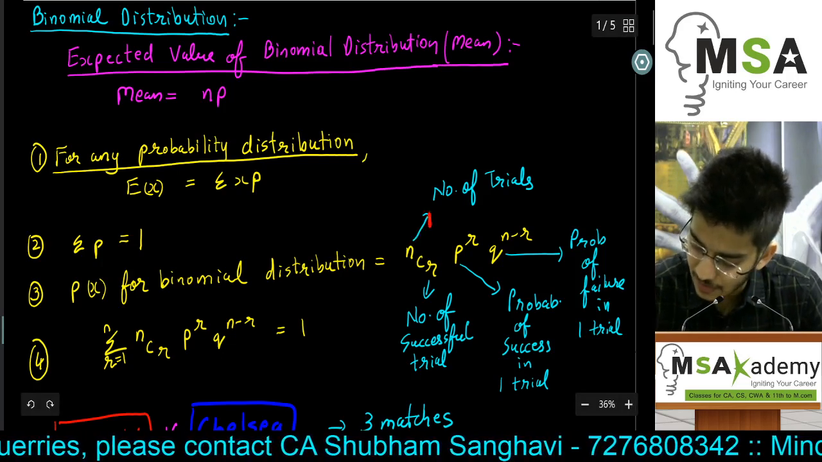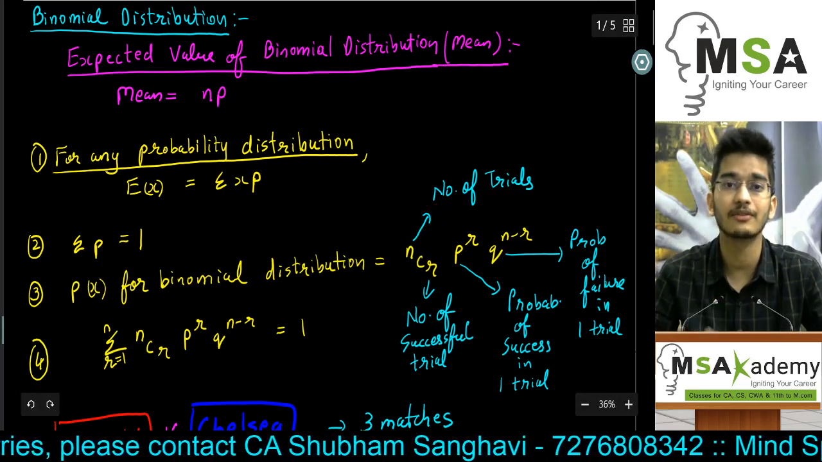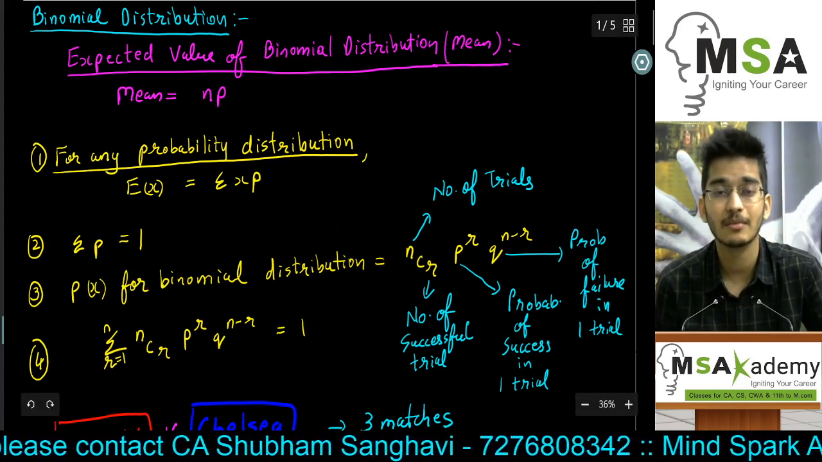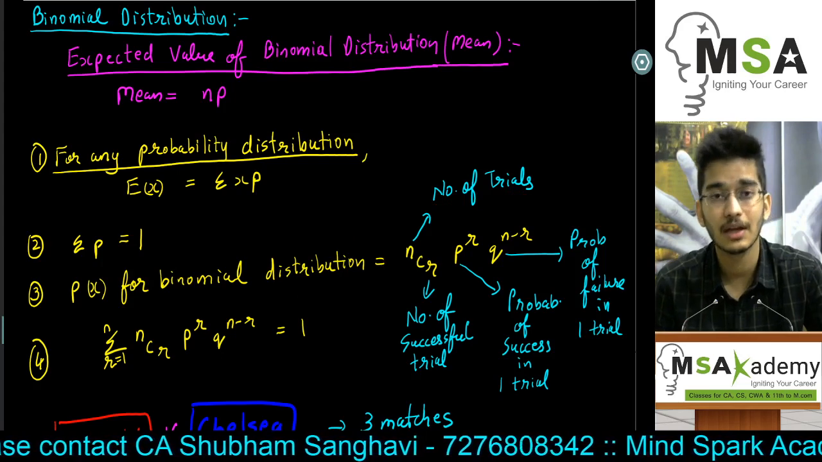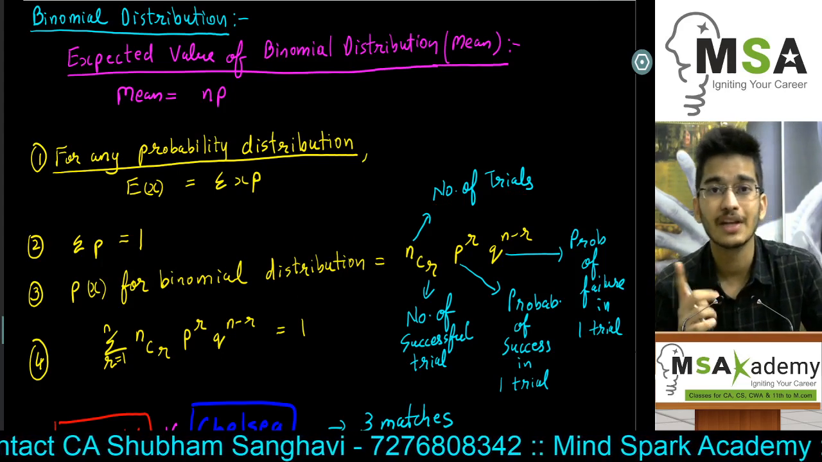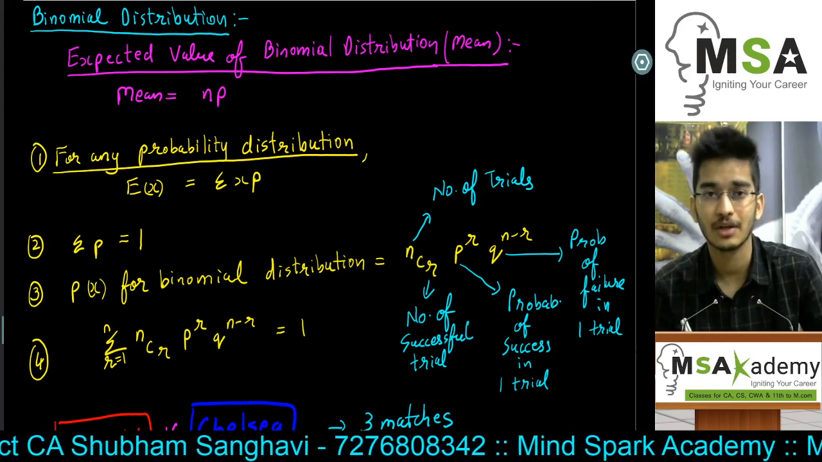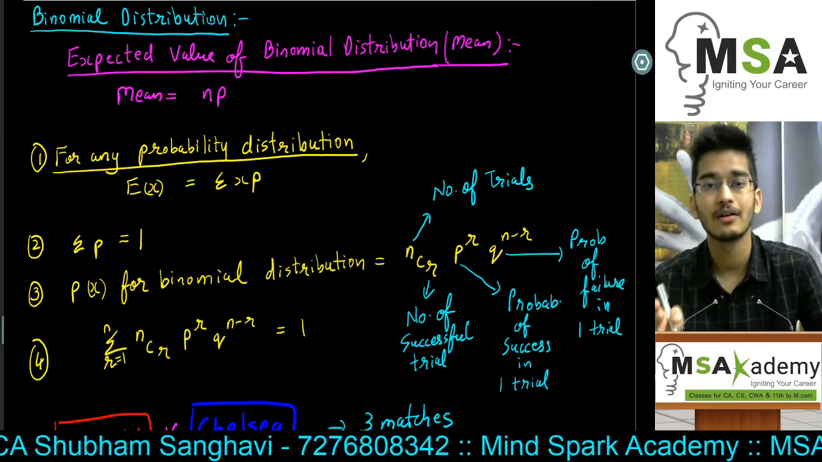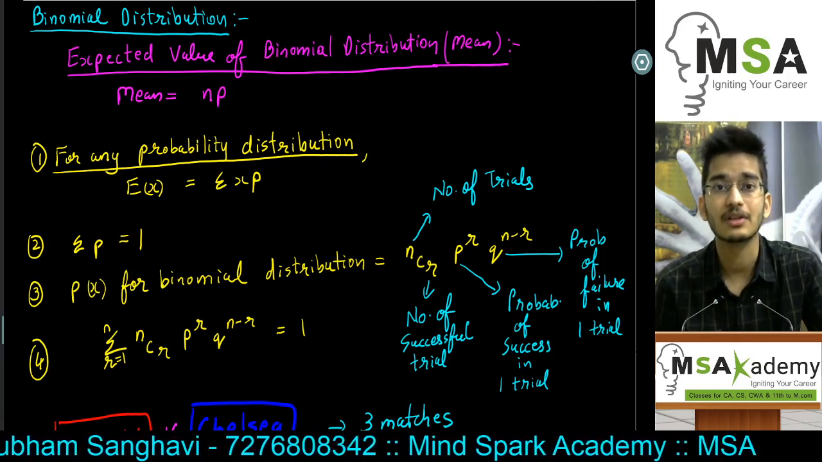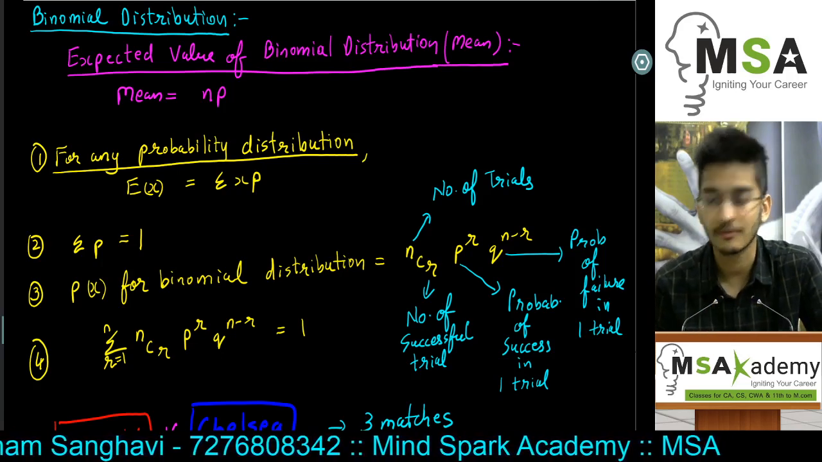n is the number of trials, so the number of times the experiment is going to repeat. Remember, binomial distribution is when an experiment is repeating again and again, where each experiment has only two mutually exclusive and exhaustive outcomes, either success or failure. Further, each trial is independent of the others.